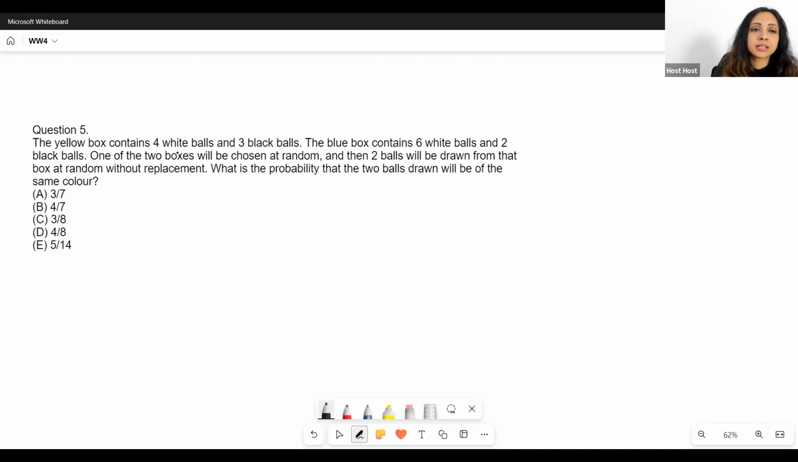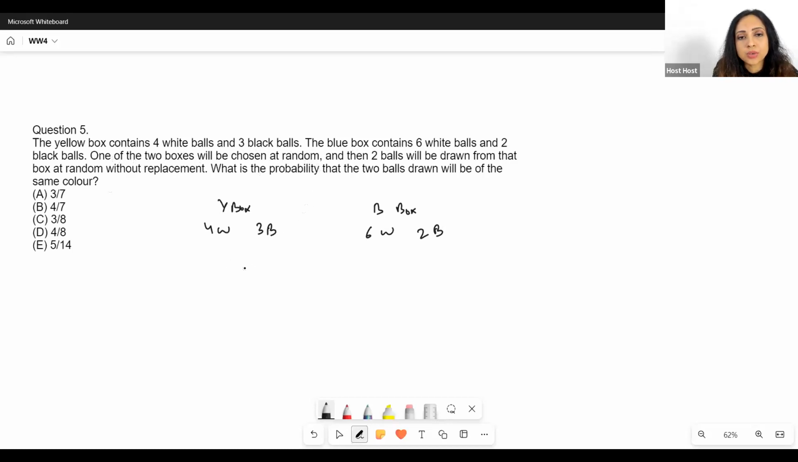The yellow box contains 4 white balls and 3 black balls. Okay, so there is a yellow box and it has 4 white balls and 3 black balls. The blue box contains, so there is a blue box as well. It contains 6 white balls and 2 black balls. Now, one of the two boxes will be chosen at random.